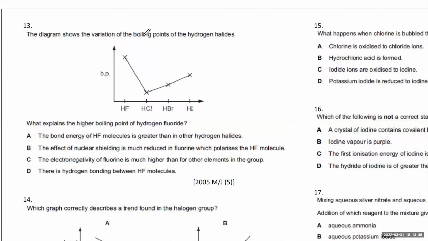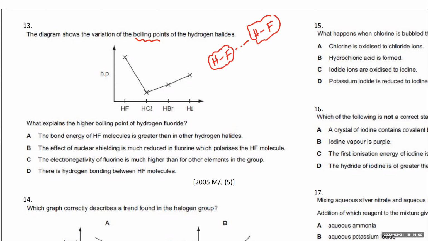Now this is about boiling points. Remember, boiling points have nothing to do with the bond. Actually, it's all about intermolecular forces. So if you have two HF molecules, they're going to attract each other, and by the looks of things, they have a very high boiling point. So that means they attract each other very strongly. So what is the intermolecular force that exists between them? Hydrogen bonding.